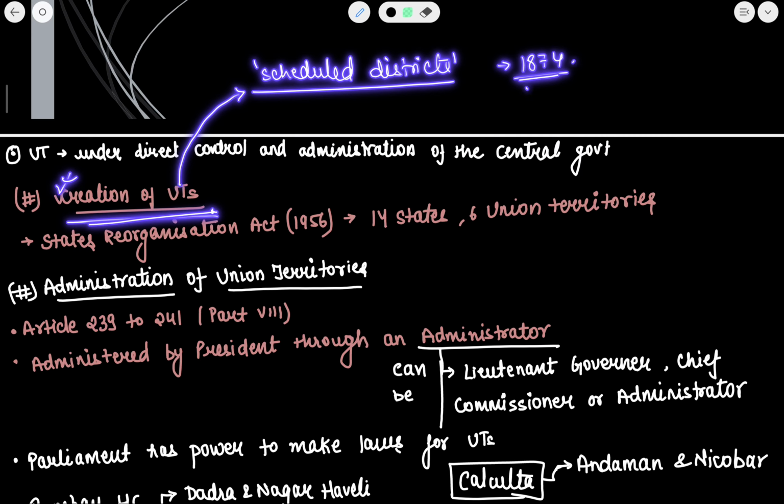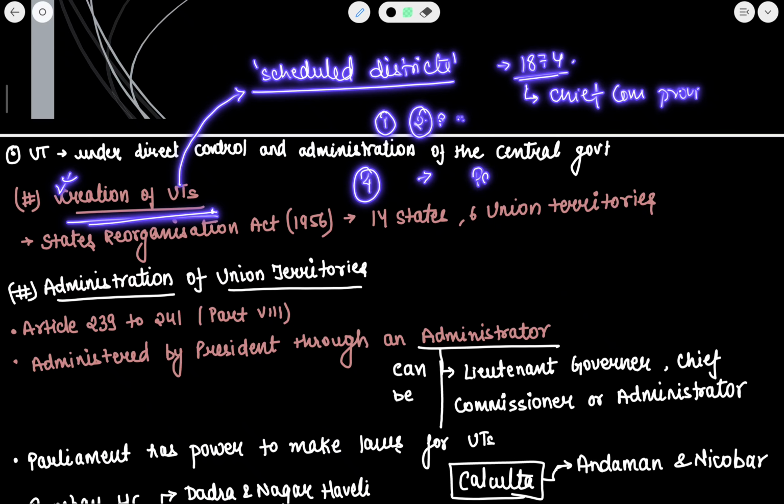In later stages during British India, these were known as chief commissioners' provinces. After independence, they were placed into categories. Basically there were four categories: the first were the British provinces, the second was the area of the provinces in which the princely states lay. Out of these four categories, the union territories were placed under Part C and Part D.